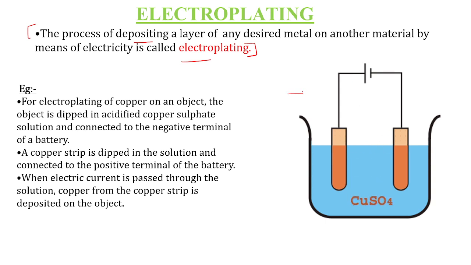Here in this experimental setup we have used copper sulfate solution. So we are now going to take copper sulfate solution. Two electrodes are dipped into this copper sulfate solution. These two electrodes are nothing but copper strips, that is, copper plates. So here I have used a copper plate.